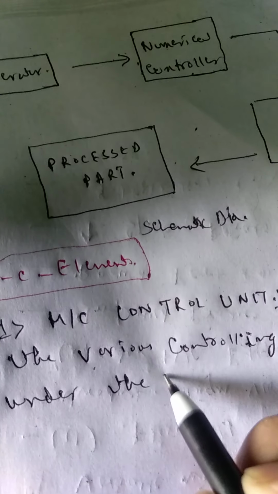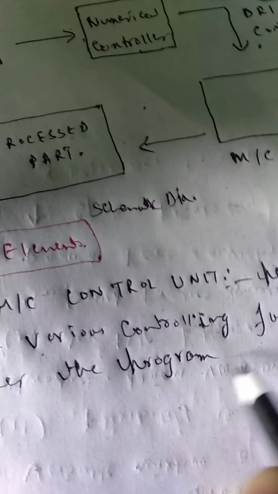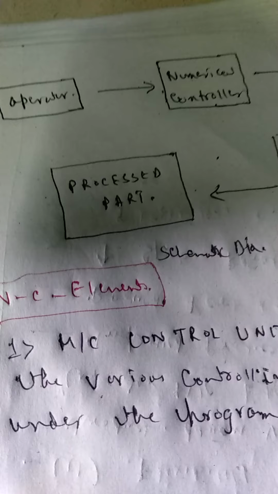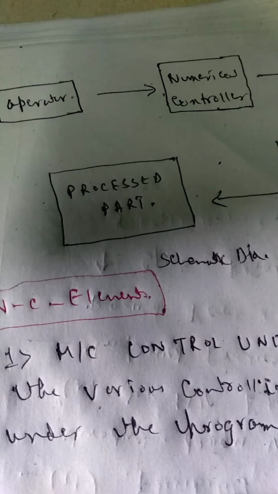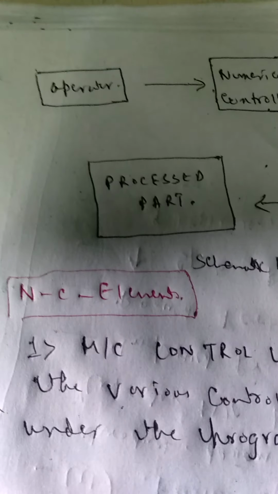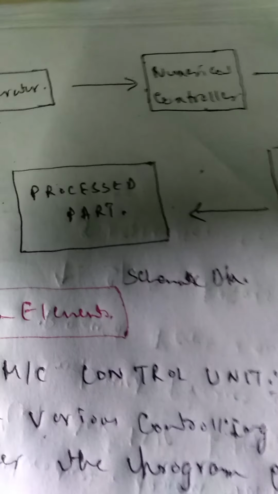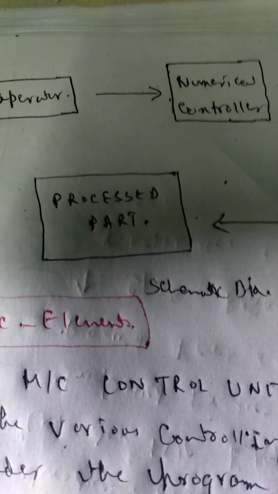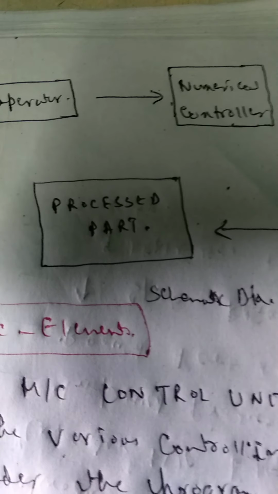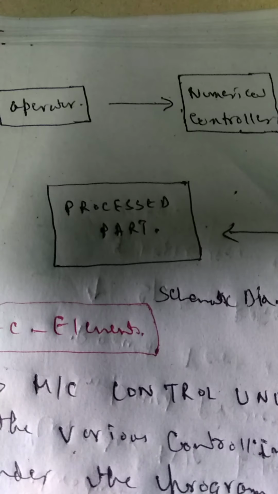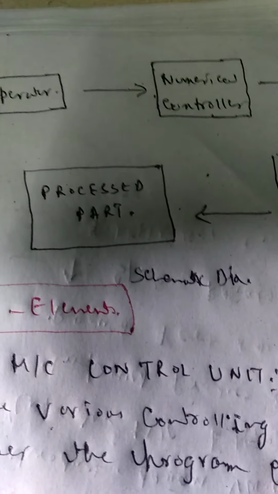Under the program control. So this machine control unit may be kept in a separate area, or it may be mounted on the machine itself. Sometimes in some machines it is seen hanging, for the ease of handling by the operator, so that the operator can easily access it.